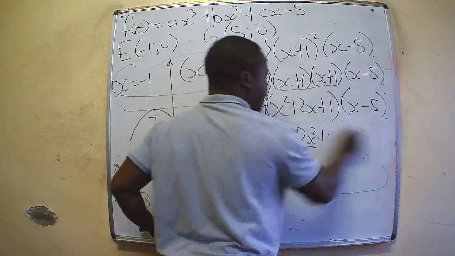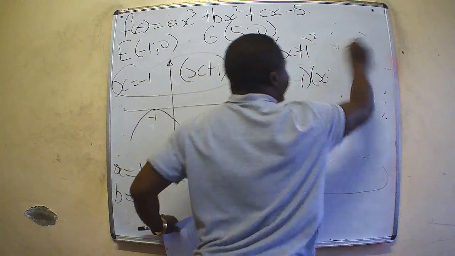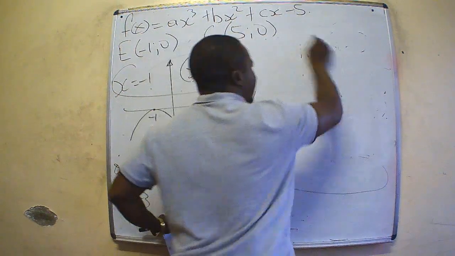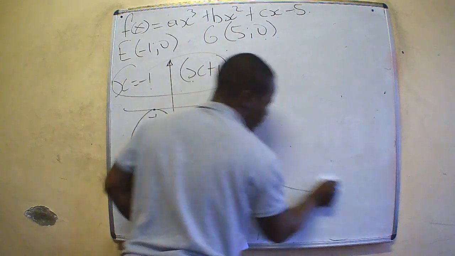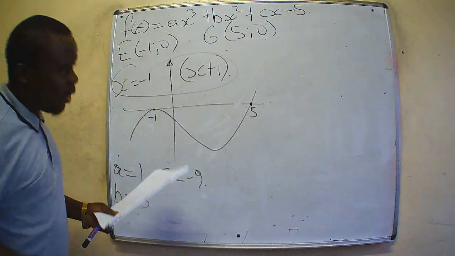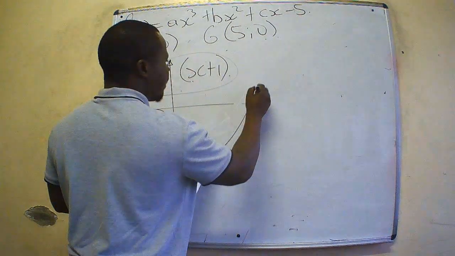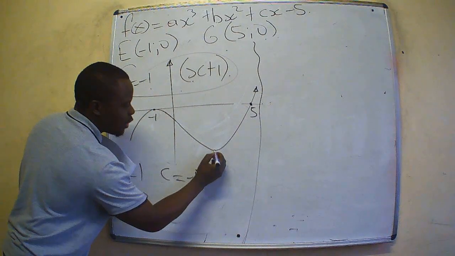The next question, we are being asked to determine the minimum value of the graph, which is going to be the minimum turning point. When they talk about minimum value, they're asking you for the turning point. So we have two turning points.